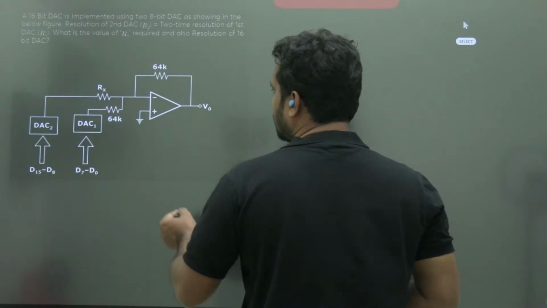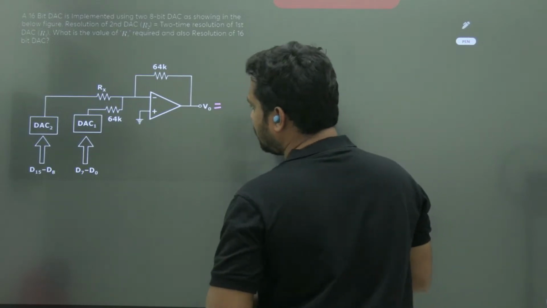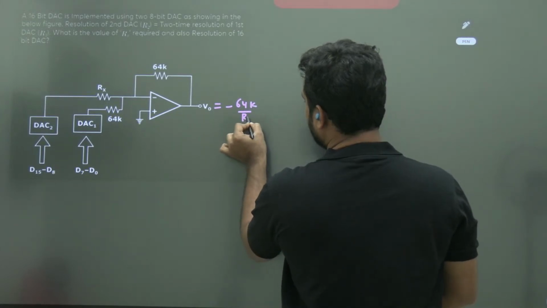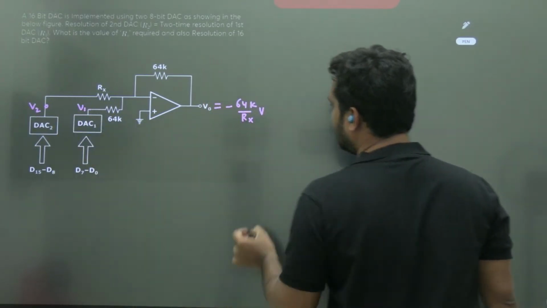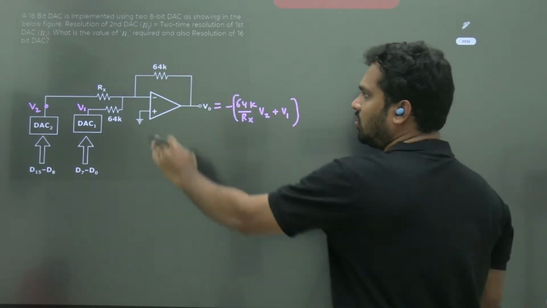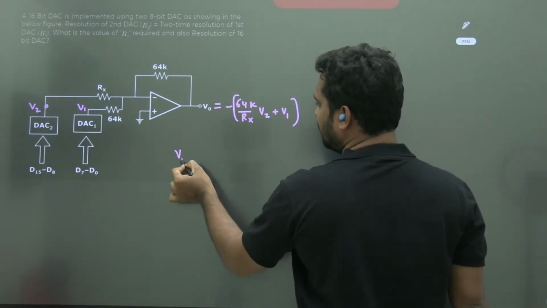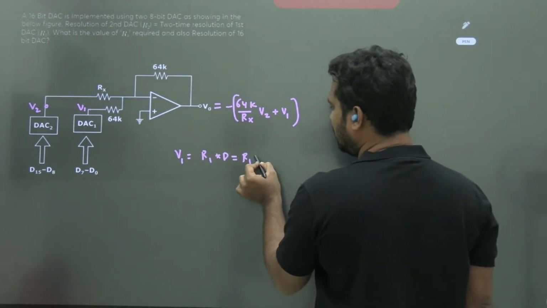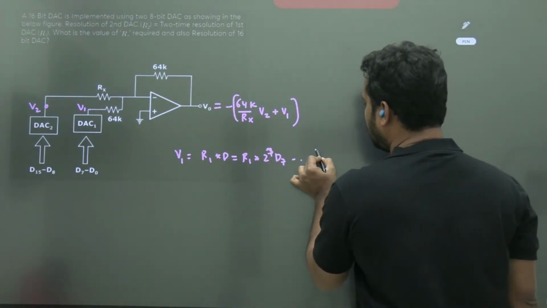Don't worry. So here, you understand your V naught is equal to minus 64K by Rx into, let's take this as V2, this as V1, V1 plus V1. Okay, इतना तक सही है ना? पता है ना आपको R2 by R1 into this. So what is your V2 and V1? What is your V1? It is resolution into decimal equivalent. That is R1 into 2 power 7 D7 to 2 power 0 into D naught.